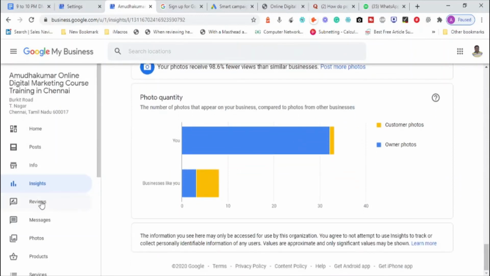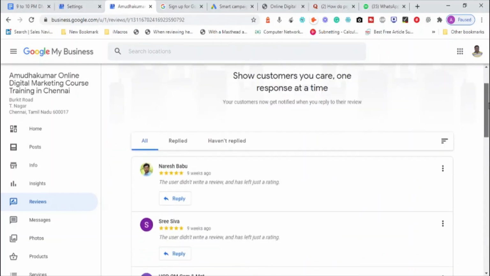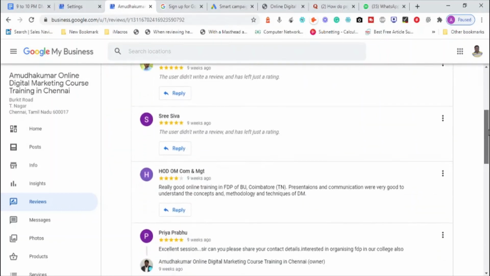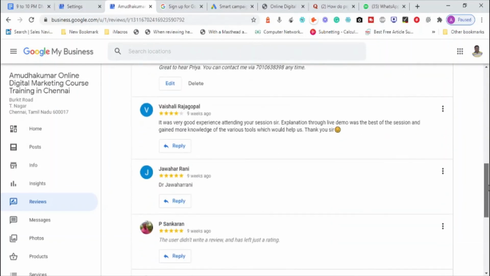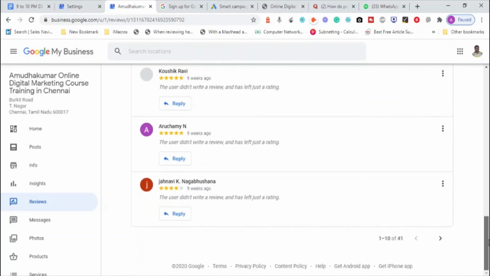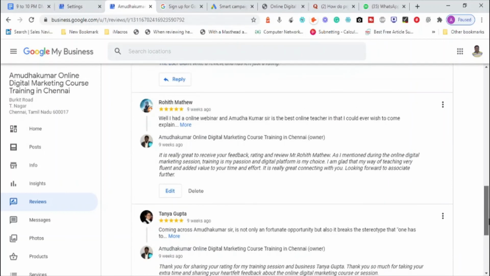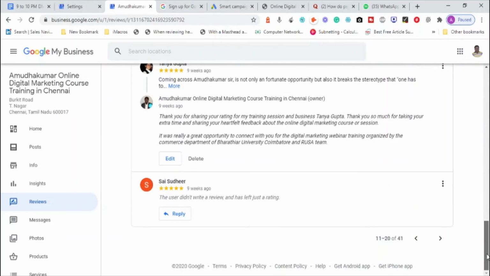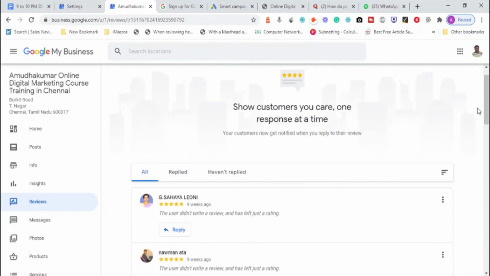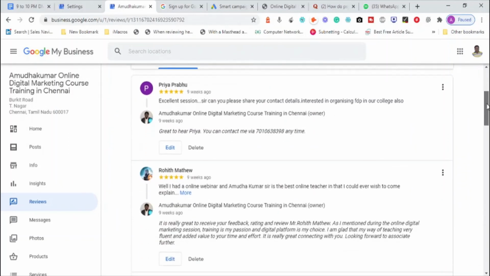We can go to the review section and see what feedback people have given. There are people named Naresh Babu, Sri Shiva, HOD OM, and Priya Prabhu. Most probably I get lots of reviews for this business because I handle the all India international digital marketing seminar, the international digital marketing seminar for Bharatiya University, a 10 days program. The people from that program have expressed their ratings and reviews. That's really good, and there are several reviews that I have shared.